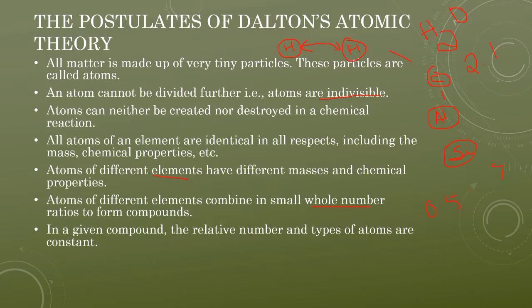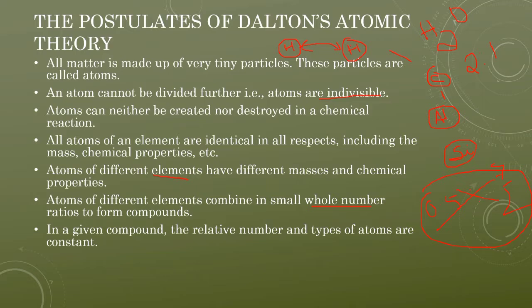You will never find this in this way. You will never find this point ratio. The atom will always combine with another element in the form of whole numbers only. In a compound, the relative number and the types of atoms are constant.